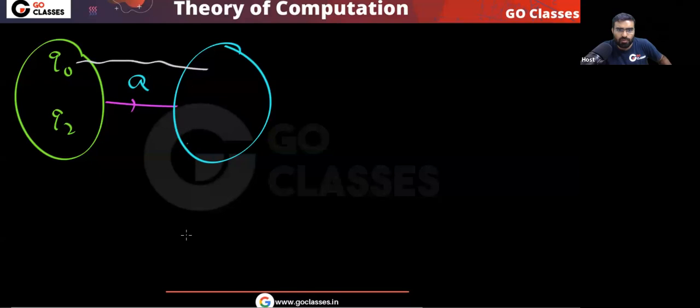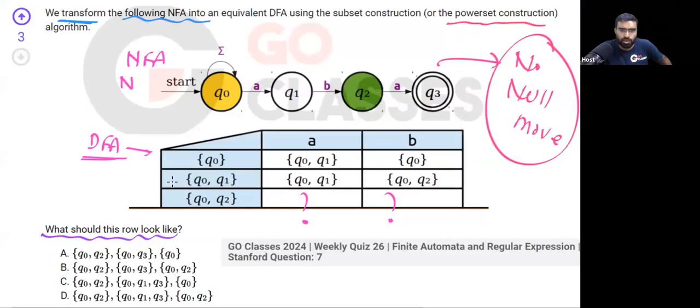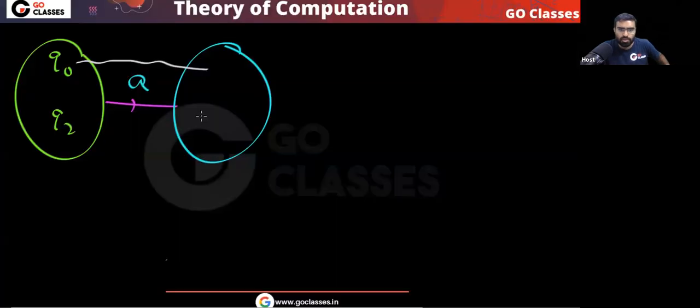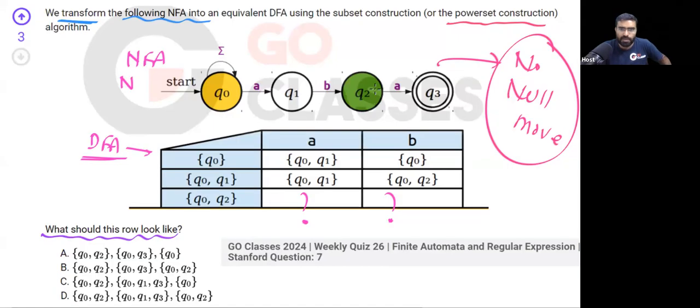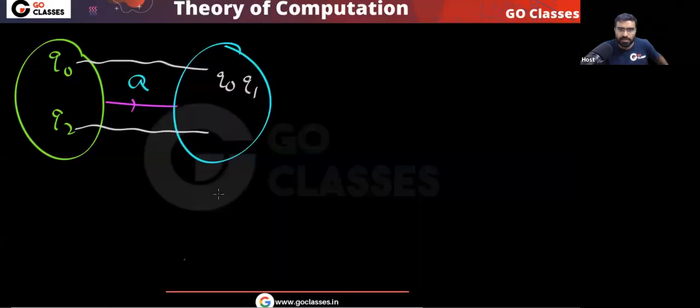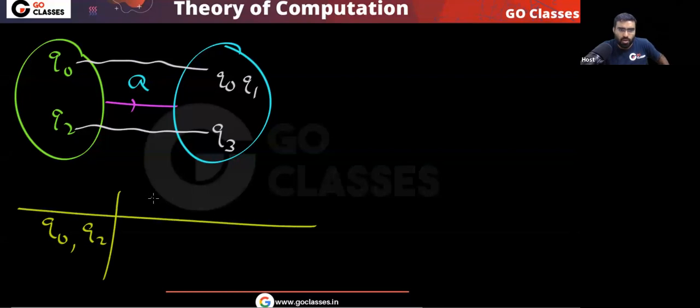Where will this state Q0 go on A? Q0 will go to Q0, Q1. And where will this Q2 go on A? That will go to Q3. So your final answer will be Q0, Q1, Q3. So I can say from Q0, Q2 on symbol A, you are going to Q0, Q1, Q3.